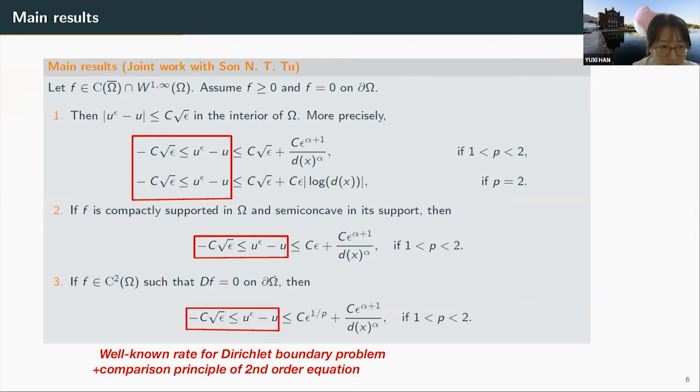And also the lower bound here for U epsilon minus U is not hard to prove. It can be deduced from a well-known rate for the Dirichlet boundary problem together with the comparison principle of the second order state constraint equations. So our focus here is to prove the upper bound for the first result and the second one.